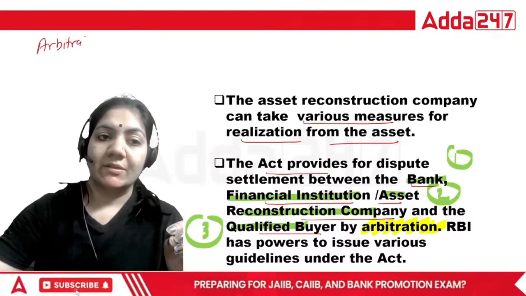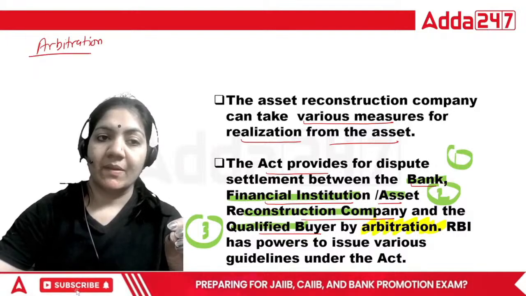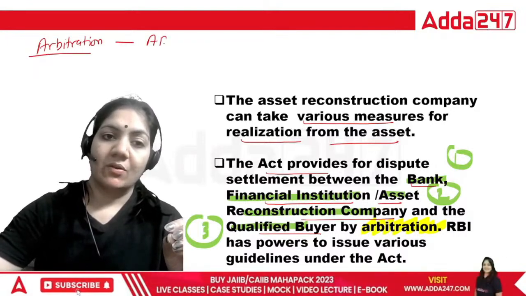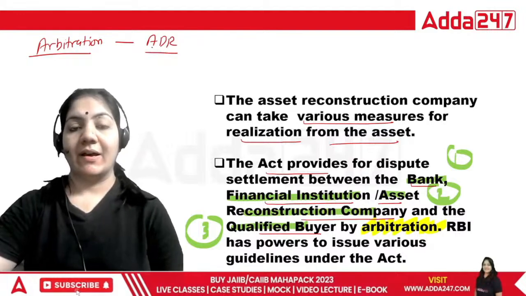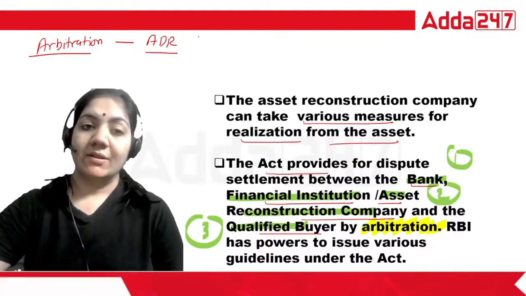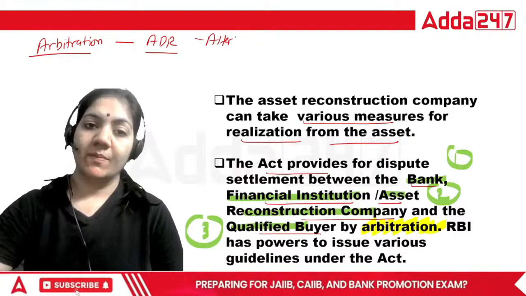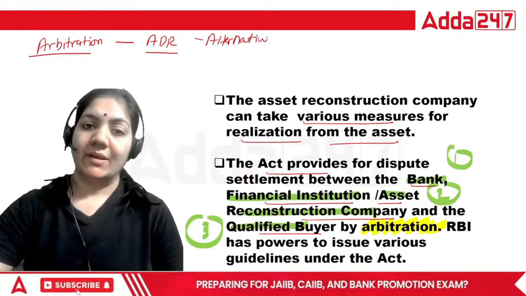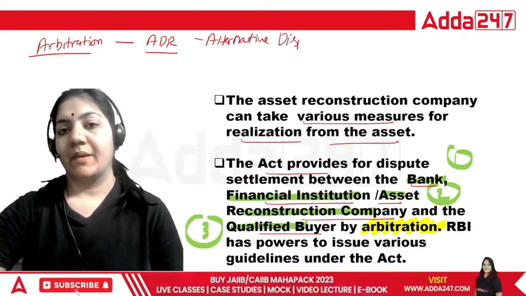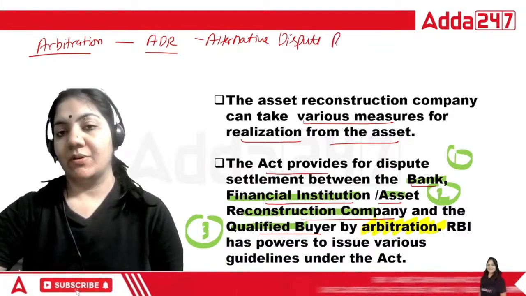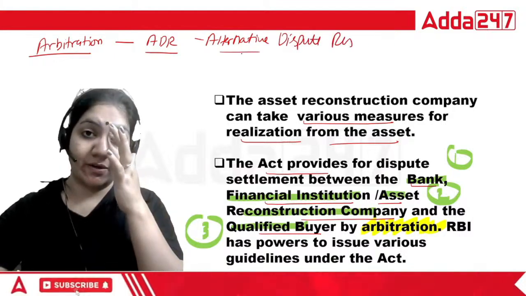If we see the term arbitration, that is a method of your ADR. What is the full form? Alternative dispute resolution. This is your ADR, okay?